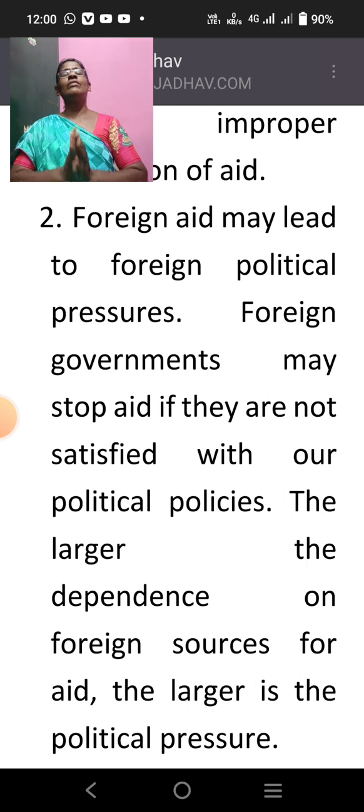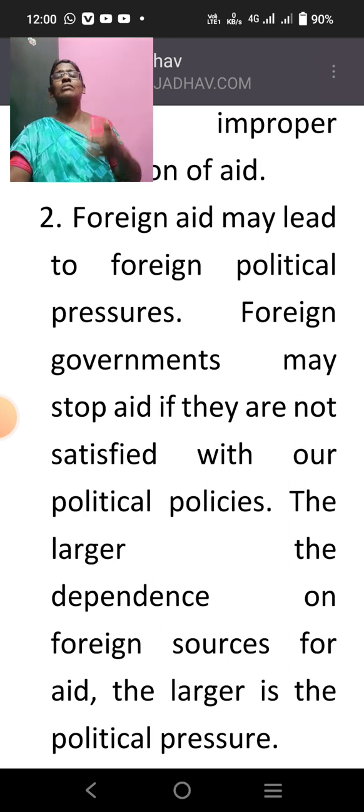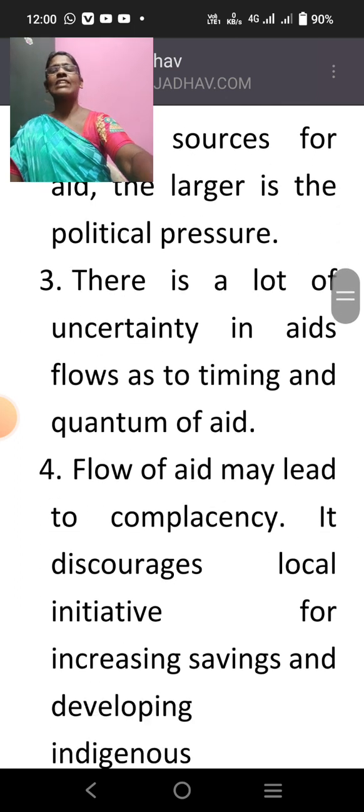That is why we have to live independently. We should not depend on foreign countries. When you depend on foreign countries for money, then automatically we become slaves, or if not slaves, indebted, that we have to obey their rules and regulations. So this is the second danger we have when you depend upon foreign grants and loans.